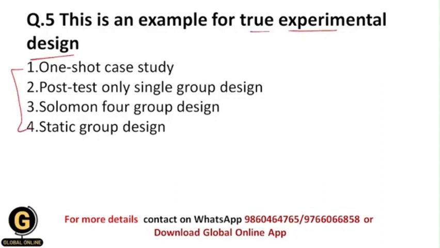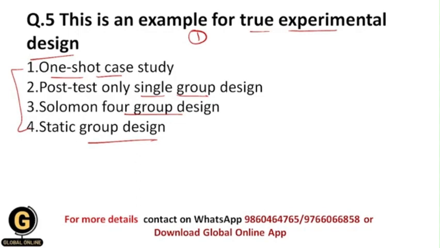Next, this is an example for true experimental design. From these study designs, which is the example for true experimental design: one shot case study, post test only single group design, Solomon 4 group design, or static group design? First of all, we will see what is the group design. In group designs, analysis of data and conclusions drawn from the study occur at the level of the group, not individual participants. So whatever conclusions we get are made from the groups, not from the individual persons. This is called the group design.